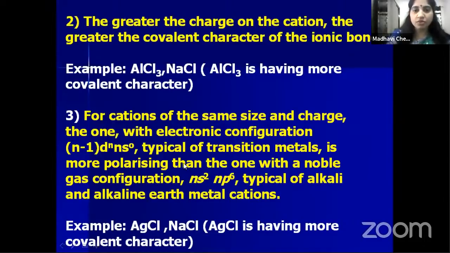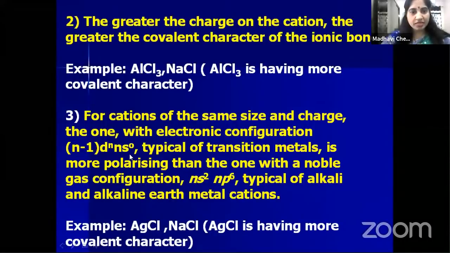So children, we know that first group and second group elements, alkali and alkaline earth metals, are metals, and they form cations, and we have d block elements. D block elements are also called the transition metals, except last group elements. So these are also metals. So we have two types of metals: alkaline earth and alkali metals, and transition metals. The cation of this configuration, meaning transition metal configuration, they are having more polarizing capacity.